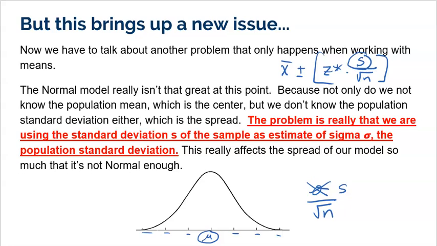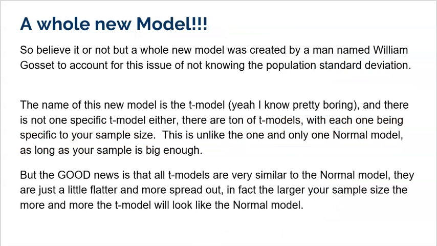And this guy, William Gosset, this famous statistician, kind of realized that. He realized that it wasn't accurate enough. So he set out to create a whole new model. The whole point is that he wanted a model that is better than the normal model in the situation where you have to replace sigma with the standard deviation of your sample, S. So he actually did this. He created this model. It was amazing, and he called it the T model, okay? Now, the idea was that his T model was better. Let me talk real quick about the T model, because I don't want this to be a brand new model that's going to take weeks for us to understand. It's very simple.